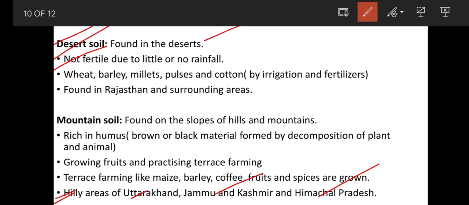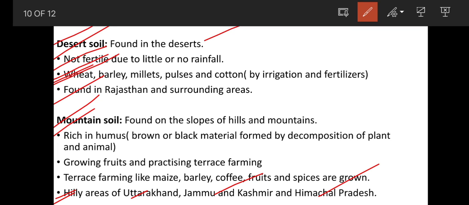Why? Because of little or no rainfall. And which are the crops grown in desert soil with the help of irrigation and fertilizers? Wheat, barley, millets, pulses and cotton. These are the crops which can be grown in desert soil, but only with the help of irrigation, by increasing the quality of the soil using fertilizers. Desert soil is found in Rajasthan and surrounding areas like some parts of Gujarat.